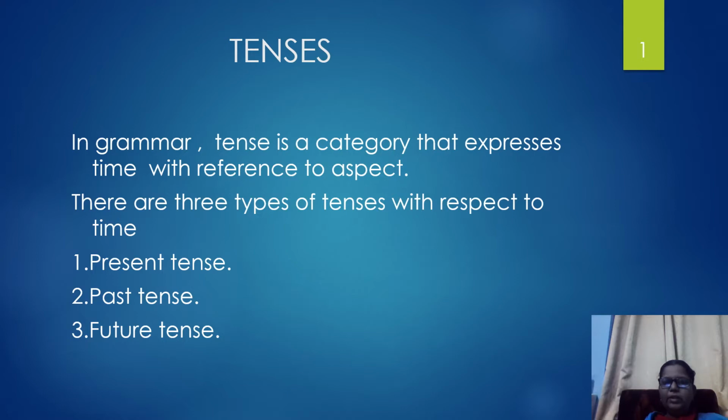The second one is past tense. We talk about the past incidents which have taken place in the past. We talk about this in the past tense.